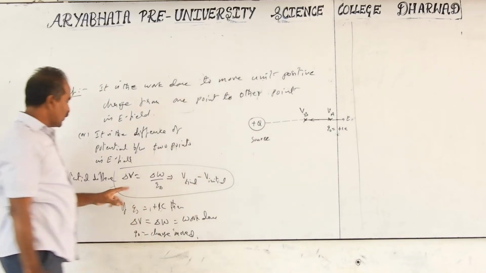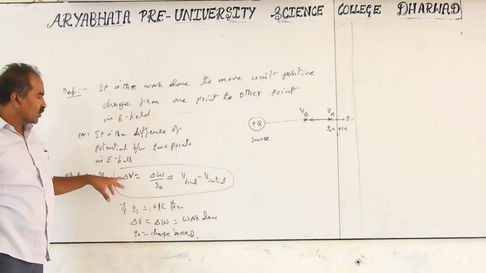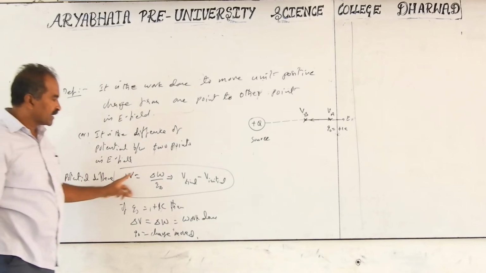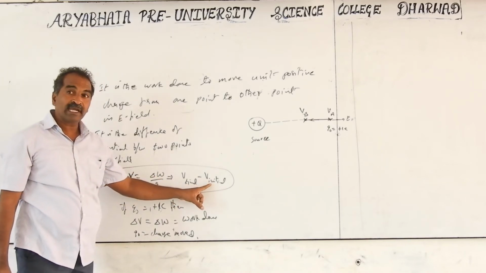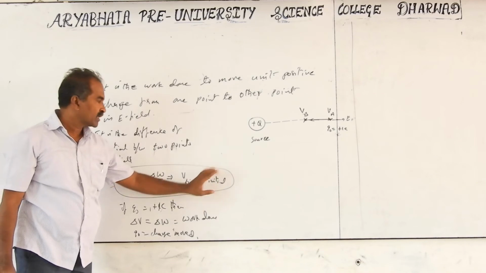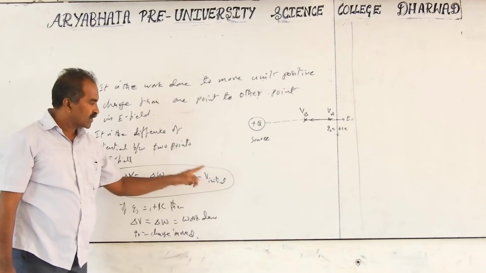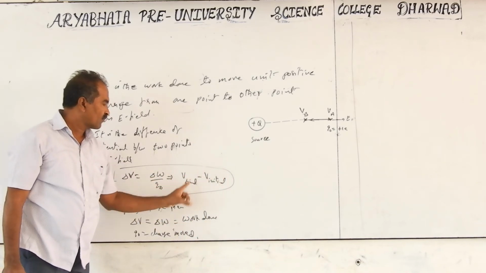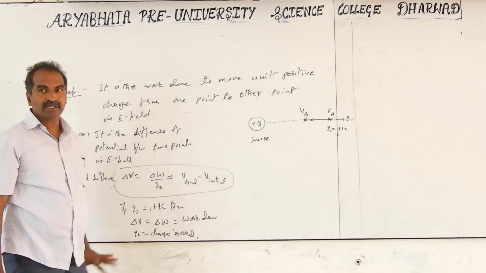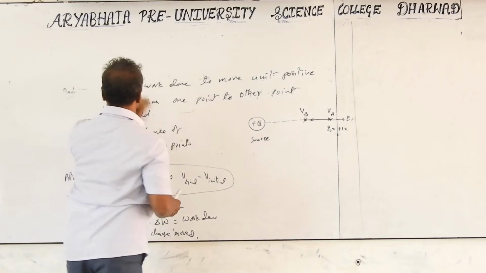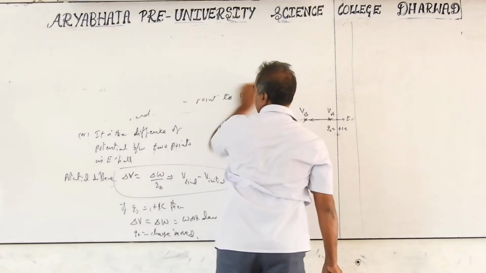So if you have taken this as potential only, not potential difference, the initial value will be at infinity. At infinity potential is 0. There is no electric field, no work done. So at infinity this will be 0, and the final value becomes equal to V. That is not a single point. Right now it's not equal. Again, after the derivation, we will also do examples.